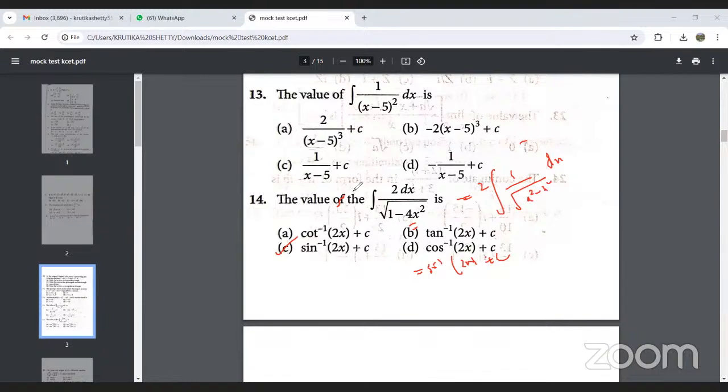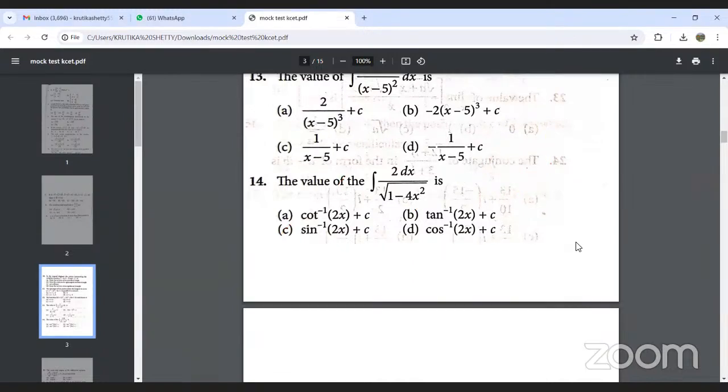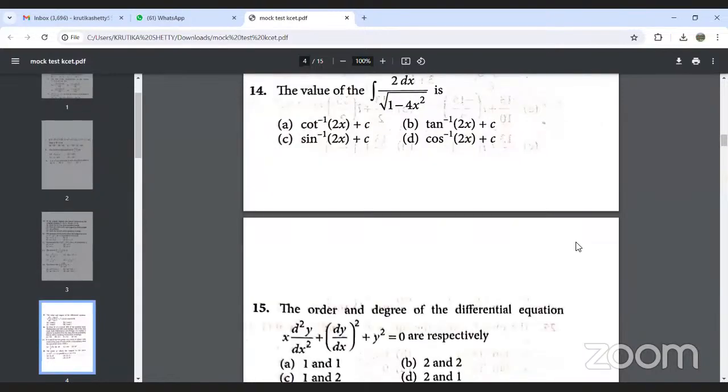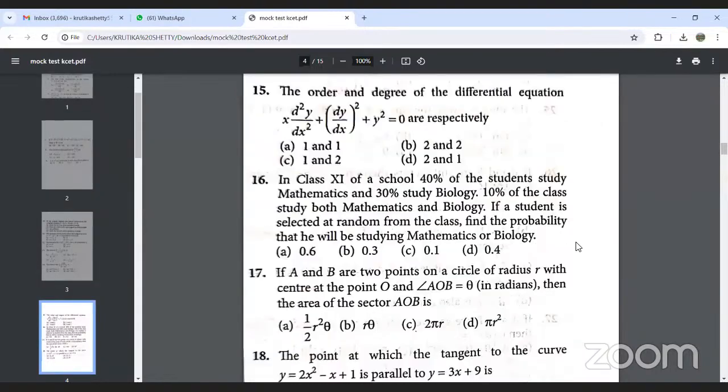Okay, next question number 15 we will discuss. The order and degree of the differential equation.